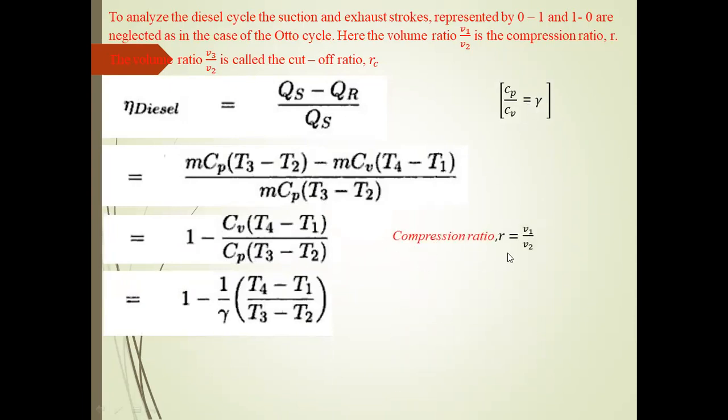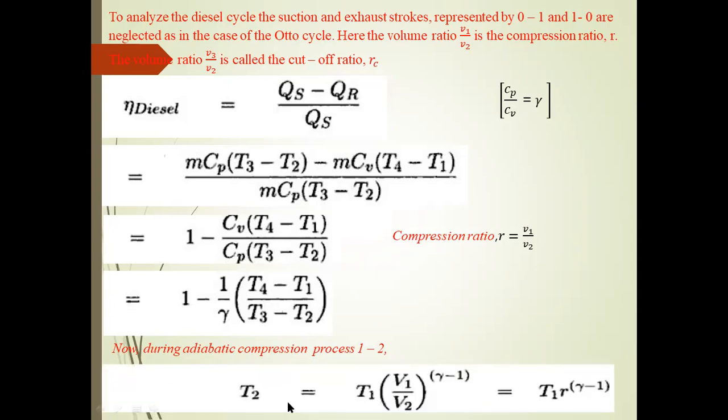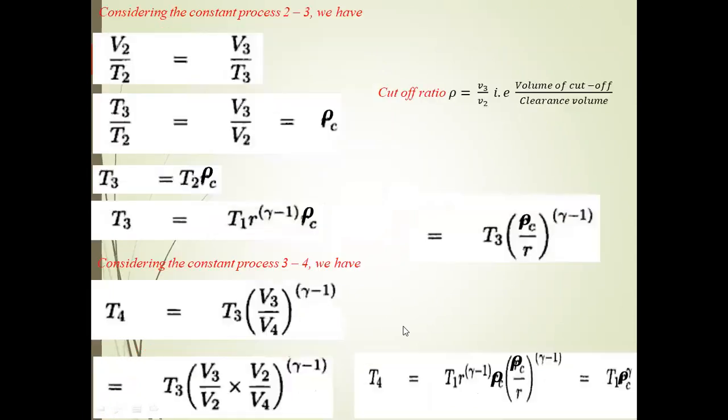Generally, the compression ratio is r equal to V1 by V2. Let the compression ratio be r equal to V1 by V2 and the cutoff ratio be equal to V3 by V2. Now, during the adiabatic compression process 1 to 2, T2 divided by T1 is equal to (V1 divided by V2) to the power gamma minus 1. After that, T2 is equal to T1 into r to the power gamma minus 1, where V1 by V2 is defined as the compression ratio.